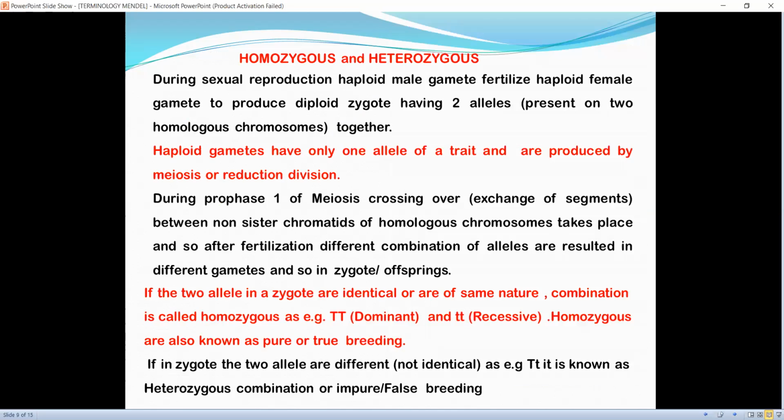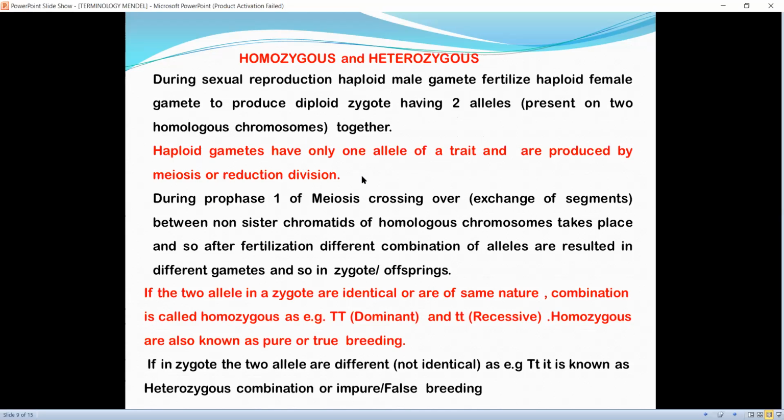Now, what are homozygous and heterozygous? Homo means similar, hetero means different. During sexual reproduction, haploid male gametes fertilize haploid female gametes to produce a diploid zygote having two alleles present on two homologous chromosomes together. Haploid gametes have only one allele of a trait and are produced by meiosis or reduction division.